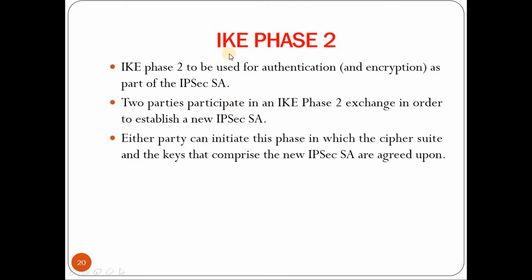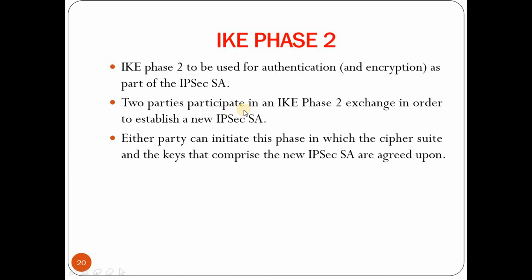So we are done with IKE phase 1. Next we will go through IKE phase 2. So once IKE phase 1, that is nothing but the IKE SA, is established, next we need to go for the IPsec SA. That is, once a session is established, in order to establish a connection between two parties to communicate, we need to go through phase 2, that is we need to establish the IPsec SA.